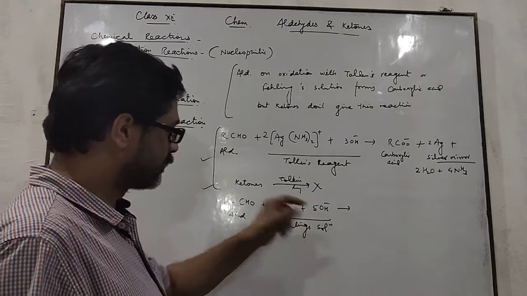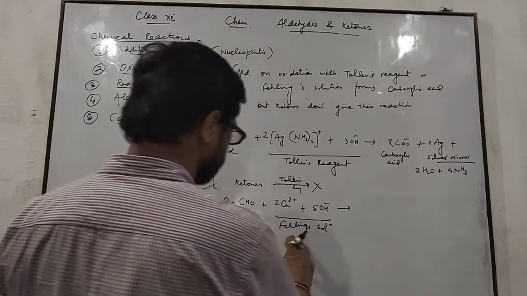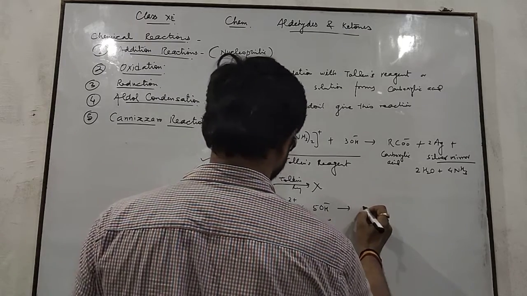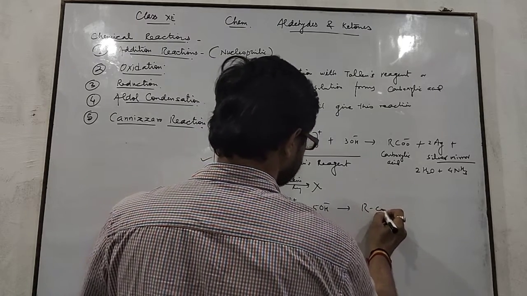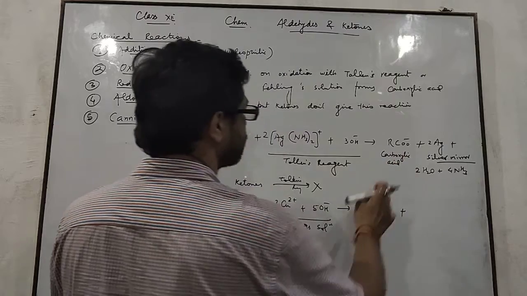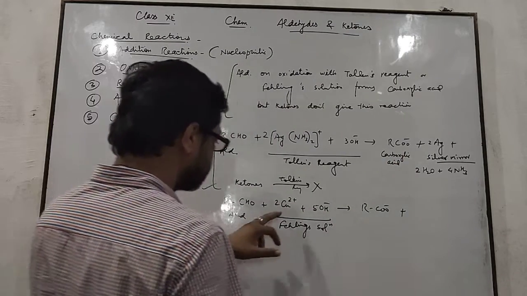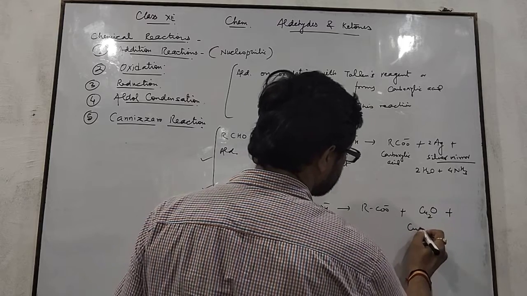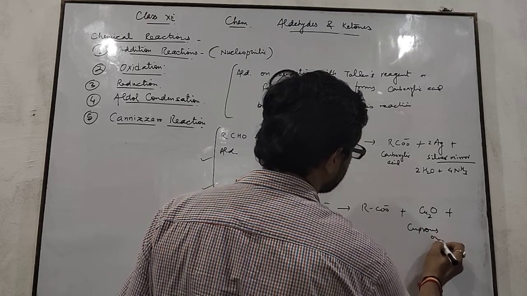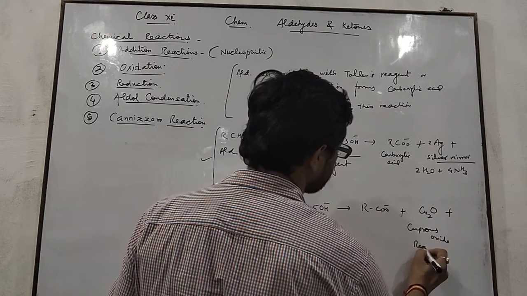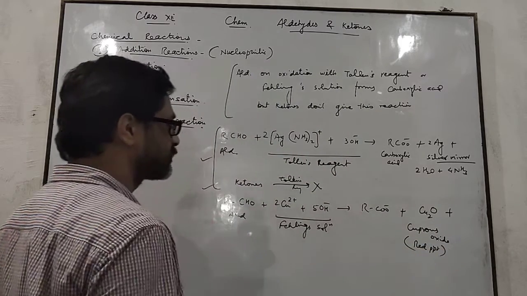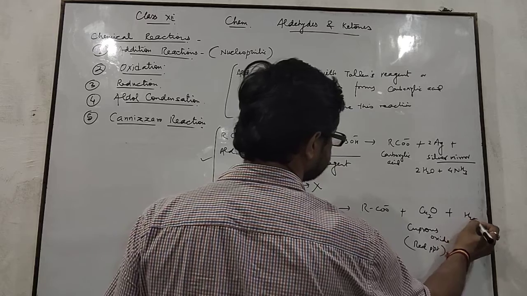Aldehyde on reacting with Fehling's solution: the aldehyde is oxidized to form carboxylic acid, and Fehling's solution is reduced to cuprous oxide. Cuprous oxide forms a red precipitate. A red precipitate of cuprous oxide is produced with water.